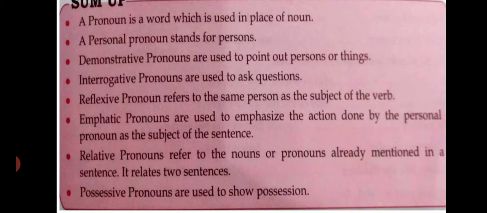Now, some points you have to remember, these are important points. A pronoun is a word which is used in place of a noun. Pronouns used for persons are called personal pronouns. There are three persons. First person, the person who speaks. Second person, the person who is spoken to. Third person, the person who is spoken of. Demonstrative pronouns are used to point out persons or things. Interrogative pronouns are used to ask questions.